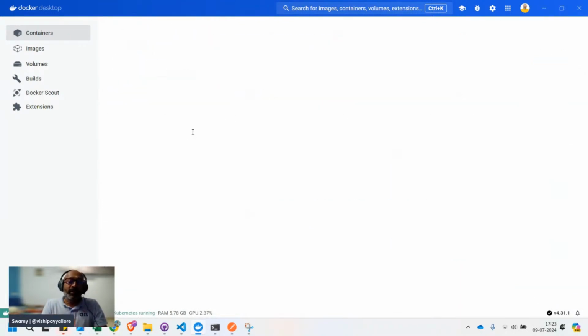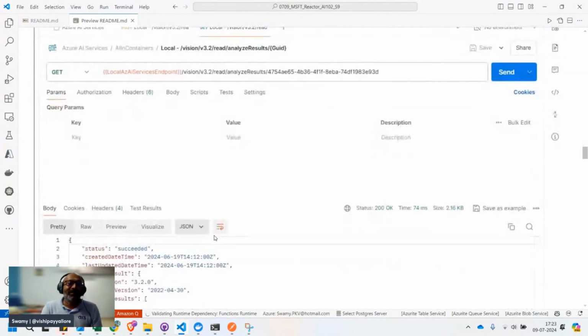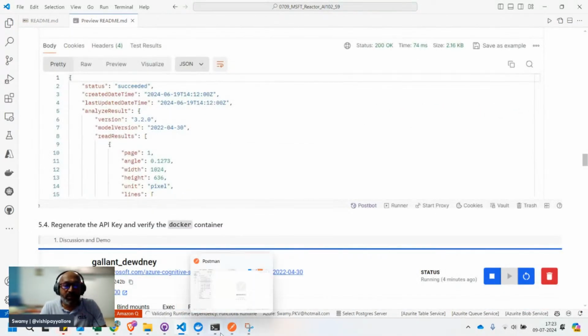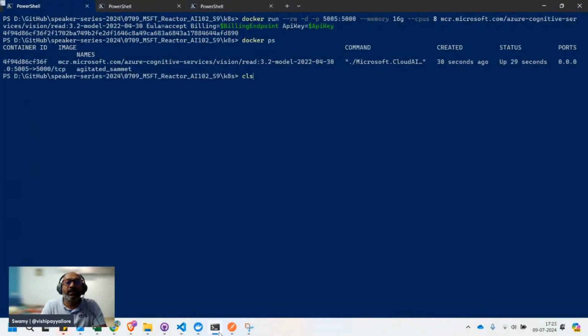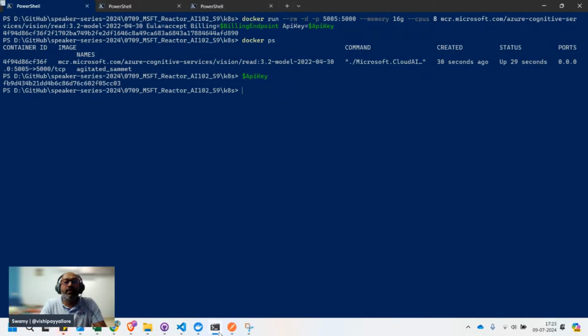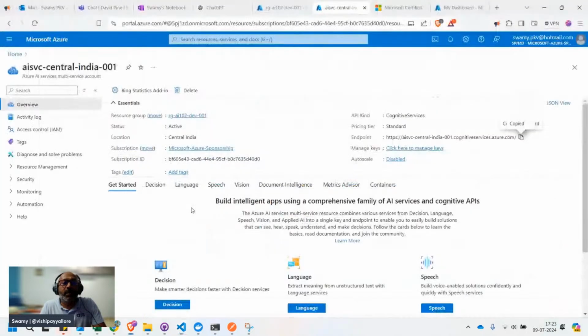Now the fun part. We are simulating a scenario. Assume that someone somehow found the key. Now the key got compromised. What is the key which we have used here in the previous episode? I'll come back to this one and print it. It is FB9D. Let's come back to this one.